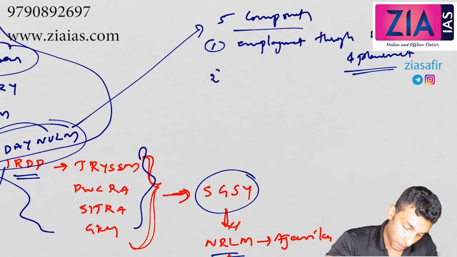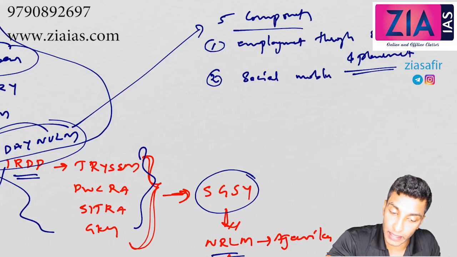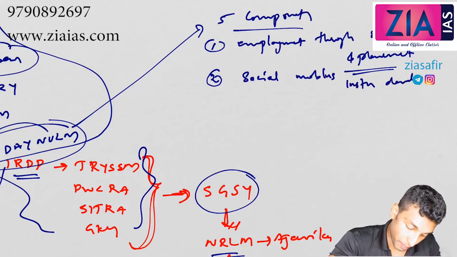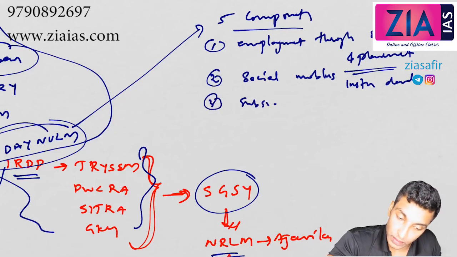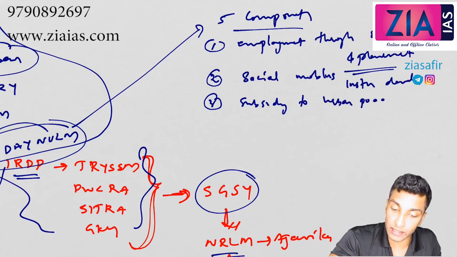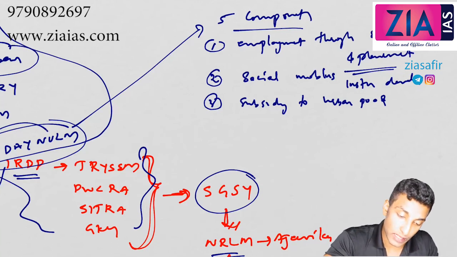Second one, social mobilization and institution development. Third, subsidy to urban poor, that means subsidized loan. Once the training is given, subsidized loan will be given, so self-employment.